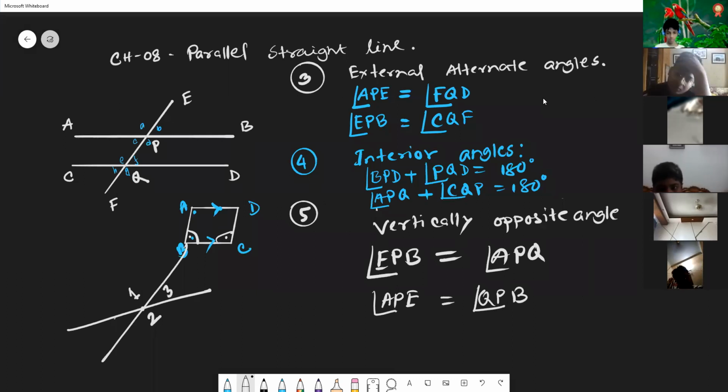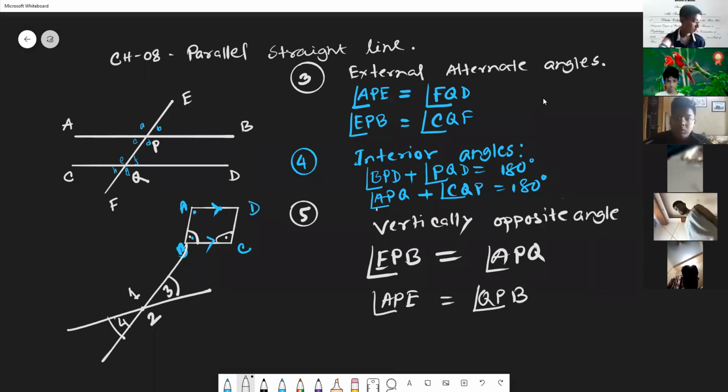This is 3. 3 is the opposite of 4. And angle 3 and angle 4 have the same ray, like this is one ray, and there is also the ray here. So 3 and 4 are same because they have the same ray and the same vertex, just opposite to each other. They are called the vertically opposite angles. So vertically opposite angles are always the same in measure.